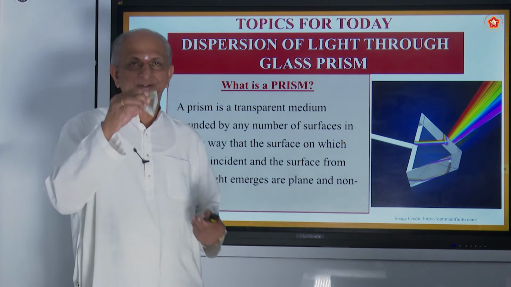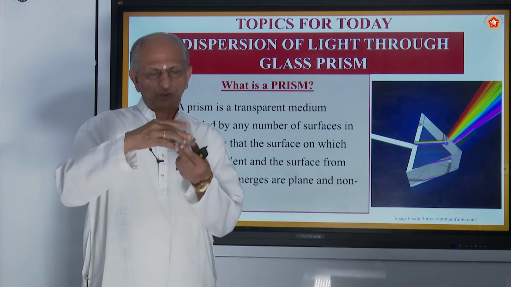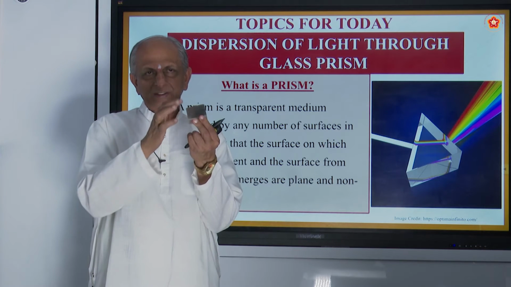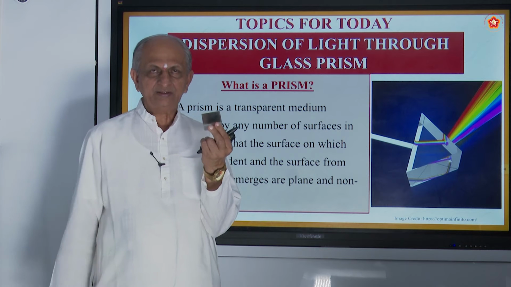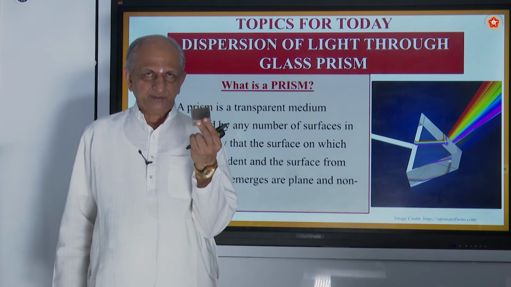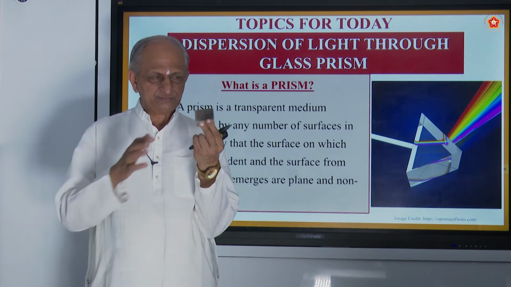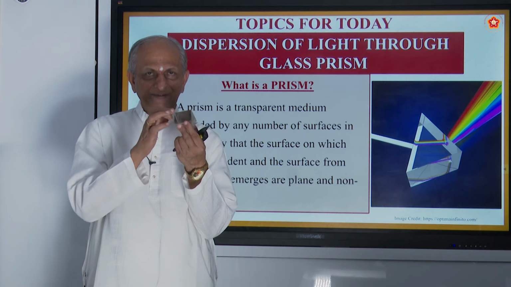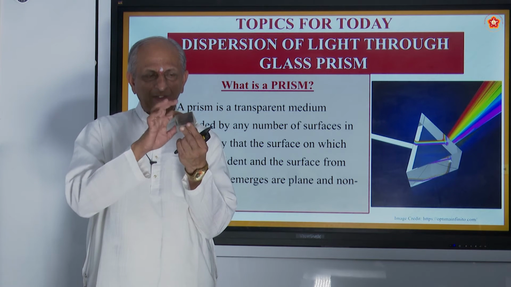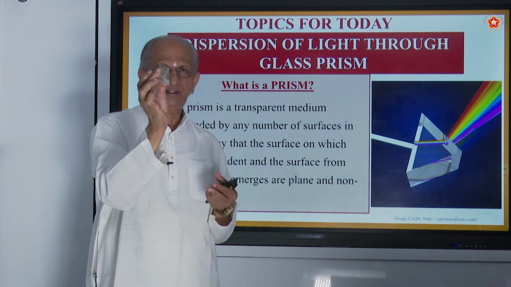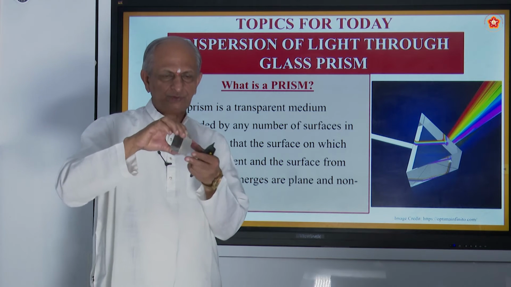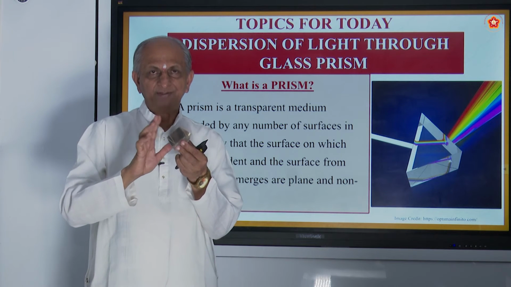This is a glass prism. Here there will be 2 triangles. This triangle may be equilateral, right angled, or any other triangle, but the 2 triangles must be similar, and you have 3 rectangles here. Can you see it? There are 3 rectangles here, so it is a glass prism.